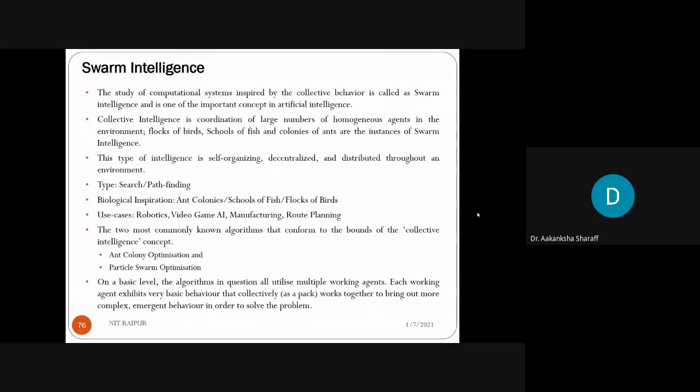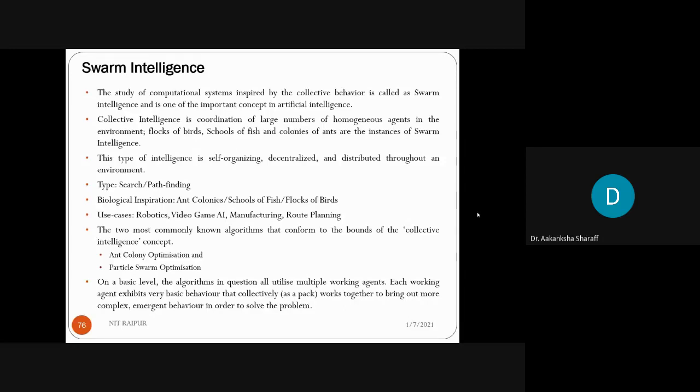On a basic level, the algorithms in question all utilize multiple working agents, like multiple ants, multiple birds, or multiple fishes, that is, a collective group.